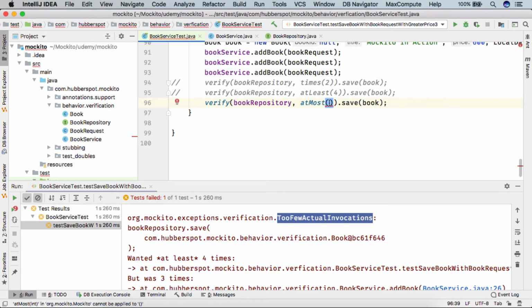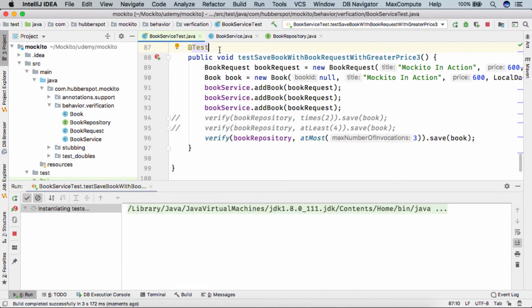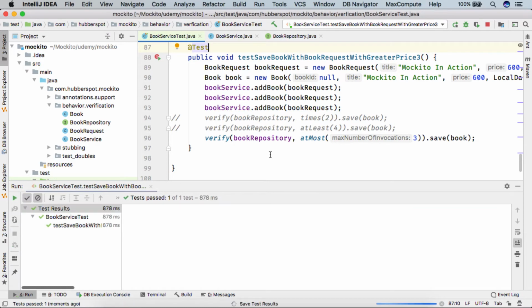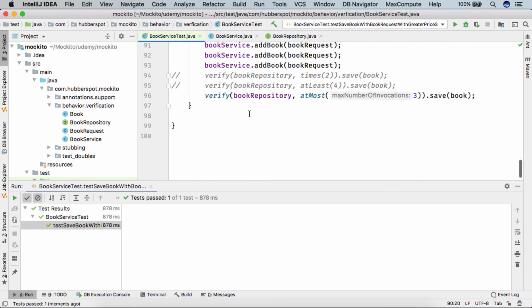Here if I provide the value as 3, because 3 times on this book repository save would have been called when we called the add.book 3 times. Here we are simply verifying the at most, the maximum number of invocations, to be 3. If I run the test case, you can see the test case got executed successfully.